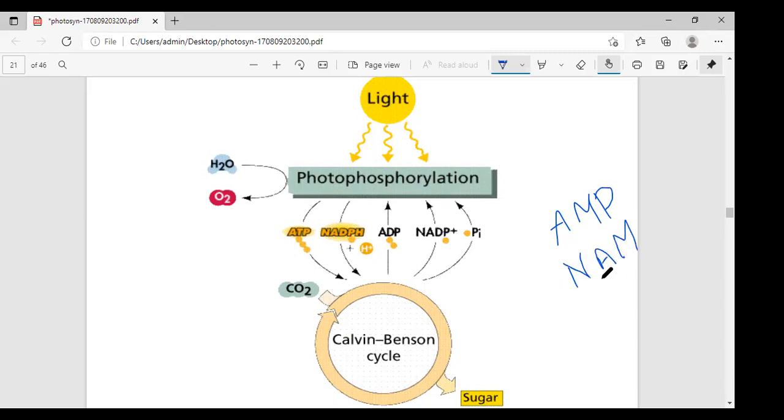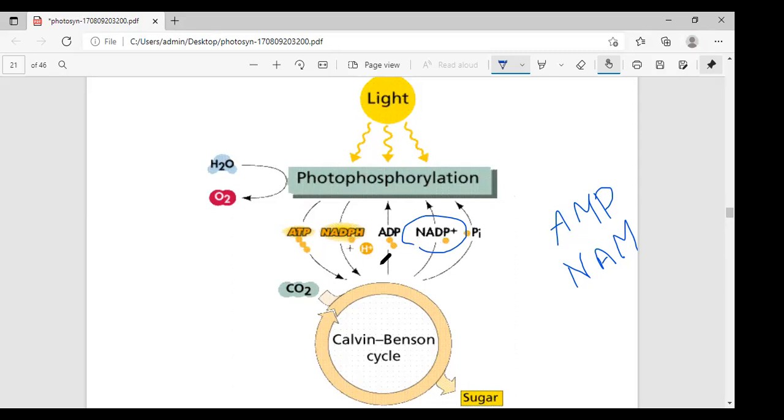This is nicotinamide mononucleotide. NADP+ is a combination of two nucleotides. What are the two nucleotides? One is AMP and the second one is NMN, nicotinamide mononucleotide. This is the importance of NADP+. Did you understand? NADP is derived from a water-soluble vitamin, nicotinic acid or niacin. Sometimes this question is also asked.